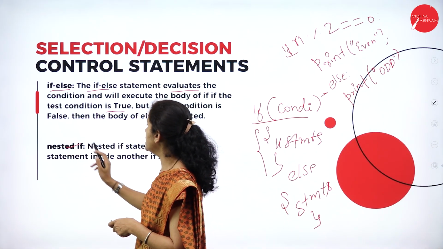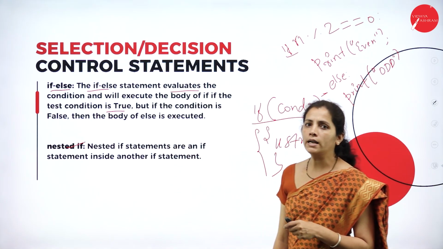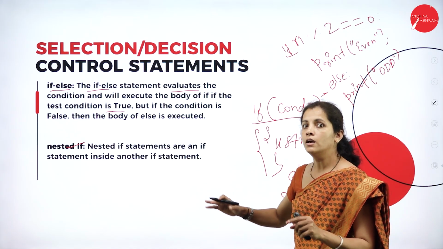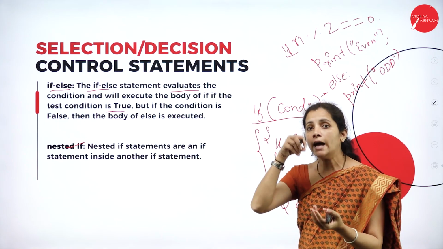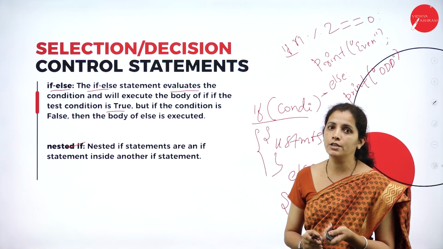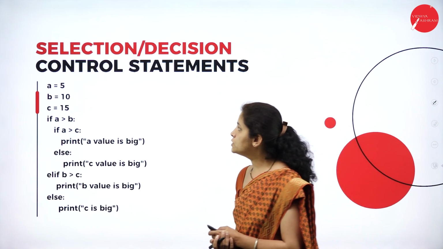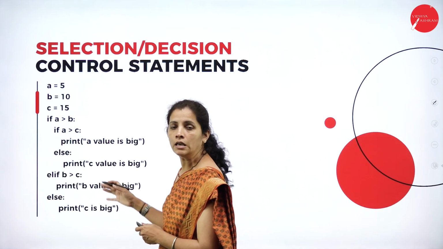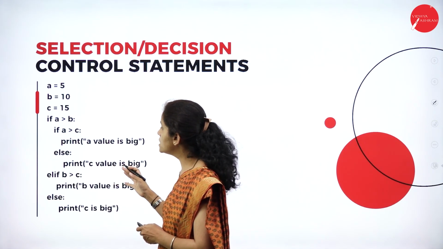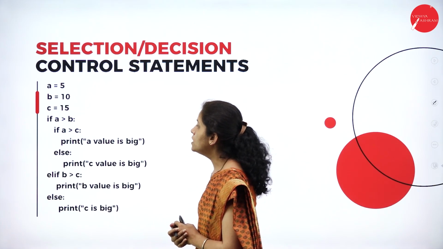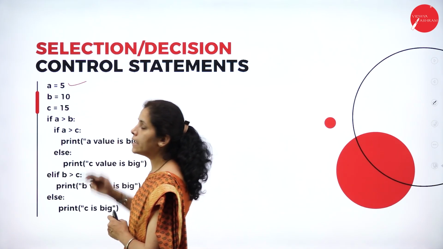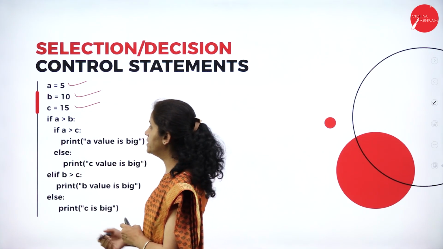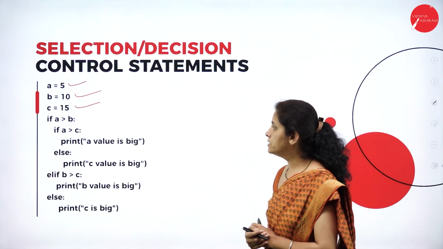Next, nested if statement. So what is a nested if statement? In my program, I'm going to have the if condition, and in that if I write one more if, then it is called nested if. So dear students, this is the simple program, and this is the program for nested if as well as if else. So see here, A is 5, B is 10 and C is 15. So what am I going to do here?